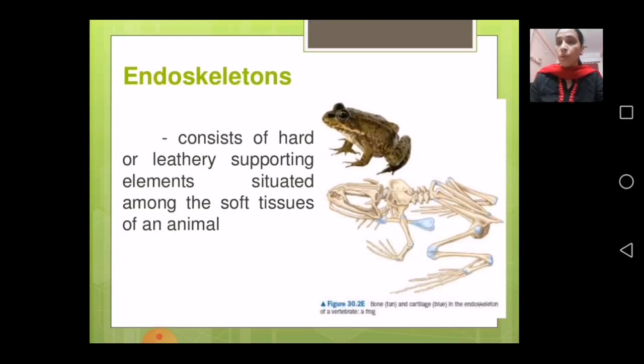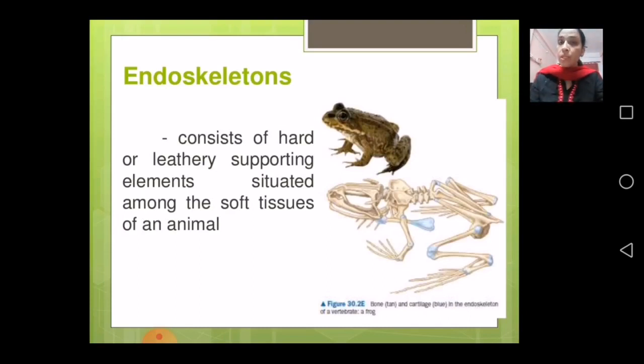So the endoskeleton present inside is very important. Now skeleton plays an important role, like hydrostatic skeleton. The insects which have hydrostatic skeleton, their fluid helps them to allow movement.